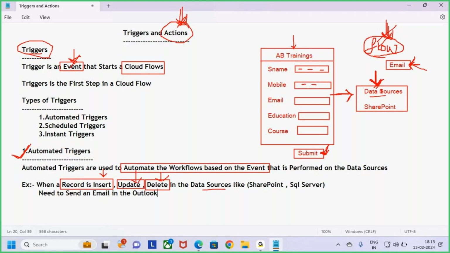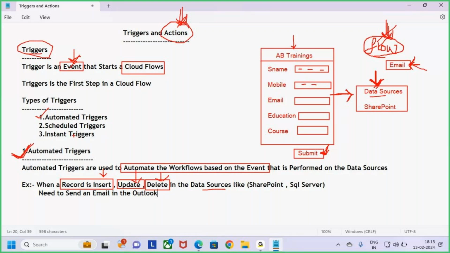Events. Event is nothing but what means? It is one trigger which is going to start the cloud flow. If you want to start the cloud flow, there are three ways. Three triggers will be there. One is automated. Automated means whenever something is happening in the data source, then only it is going to start the flow. So this is what is meant by automated triggers, guys.